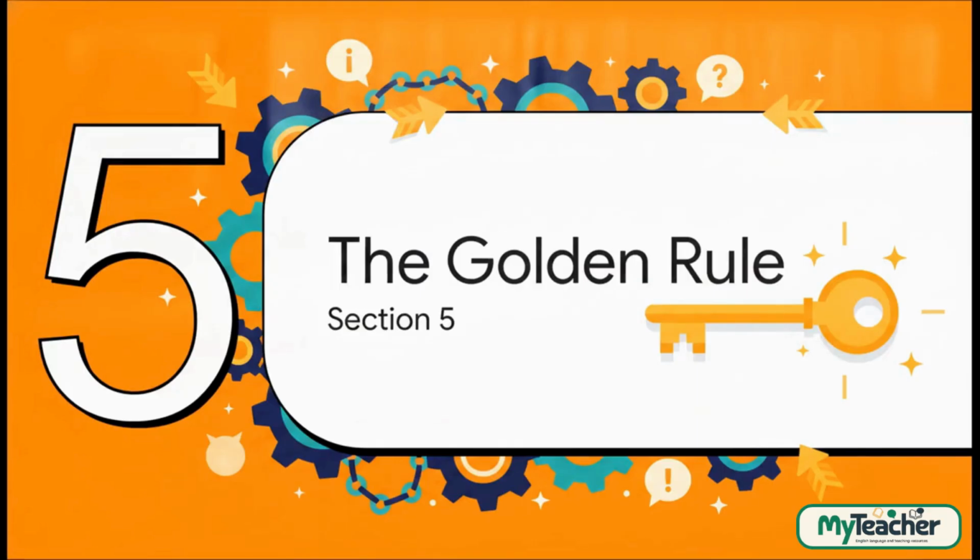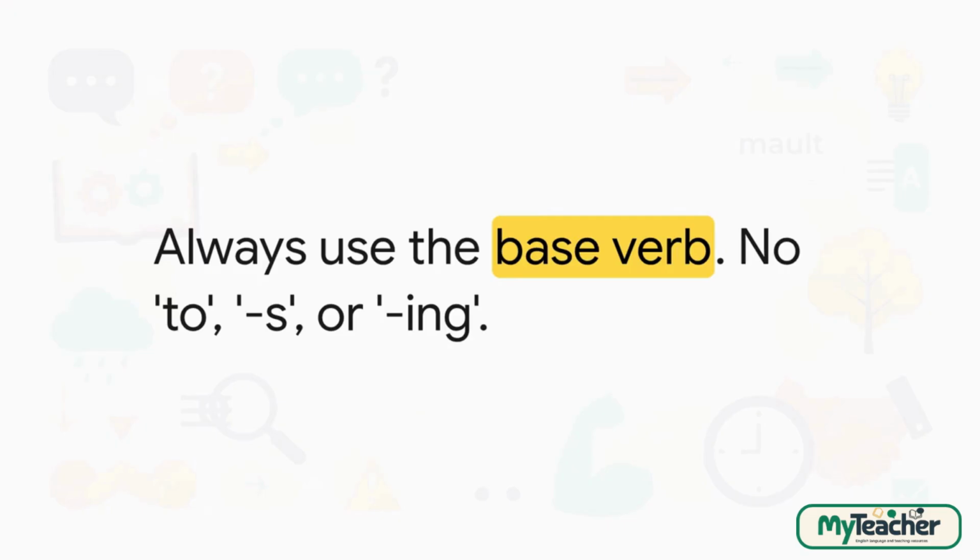Which brings us to Section 5, the Golden Rule. If you remember just one thing for your exams, please let it be this. Always use the base verb. After any modal verb, you must use the base form of the main verb. That means absolutely no extra letters or words attached to it. No to, no s, and no ing.